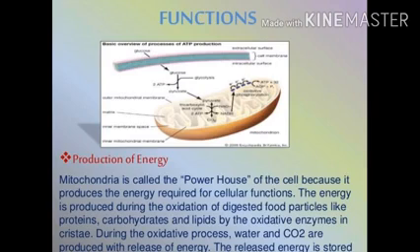The energy is produced during the oxidation of the digested food particles like proteins, carbohydrates and lipids, that means fat, by the oxidative enzymes in the cristae. During this oxidative process, water and carbon dioxide are produced and with that energy is also released, and this energy is stored in the form of ATP in the cell, which is further utilized for the other life processes.